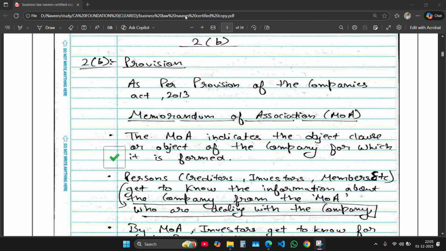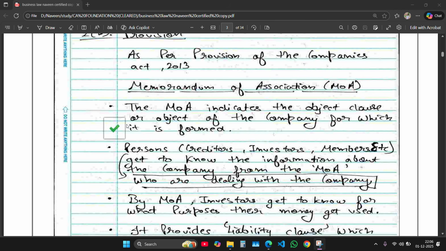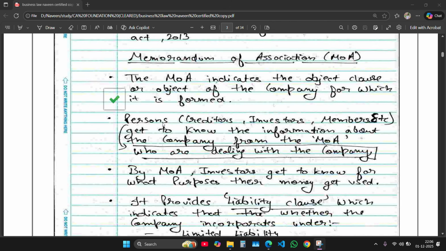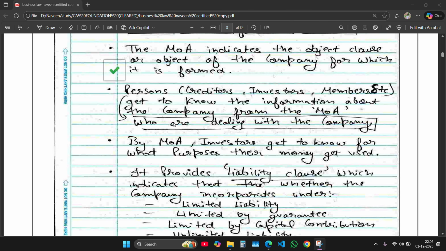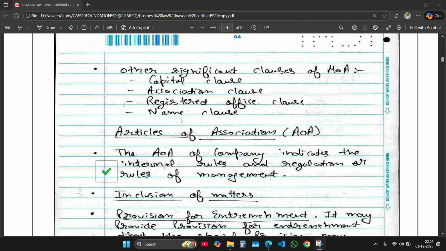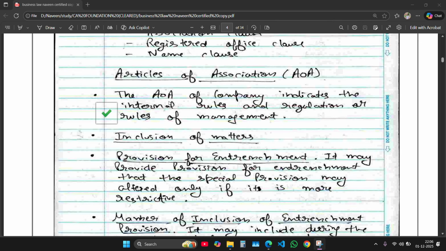So my format to write the answers is like this. First I write the provision, as per provisions of the Companies Act 2013, and then I directly go to the topic, that is Memorandum of Association. I write about what is MOA and its features, who uses MOA, and the clauses of MOA: liability clause, capital clause, association clause, registered office clause, name clause,